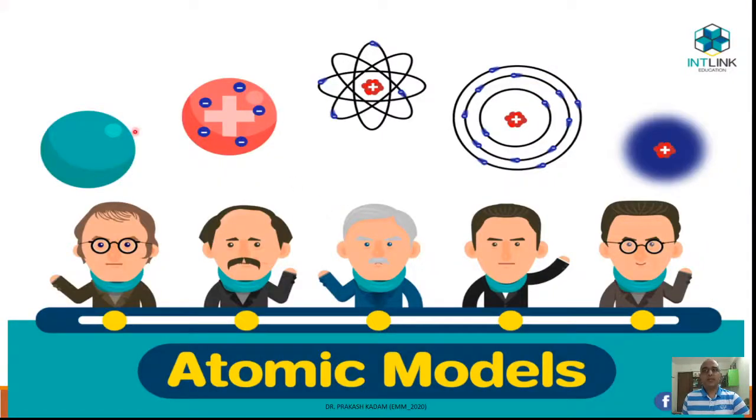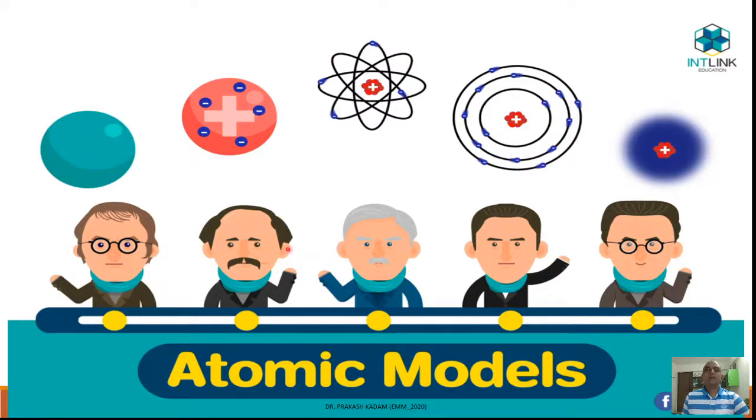The development of the atomic model was started and developed by five great, well-known, Nobel-awarded scientists. These are the five scientists, shown here with their atomic structures. These atomic structures were defined by the scientists.